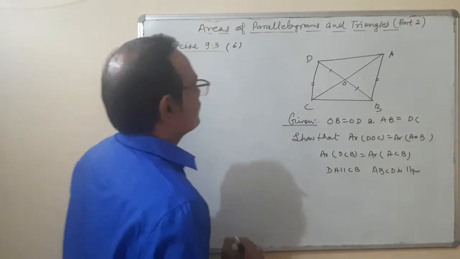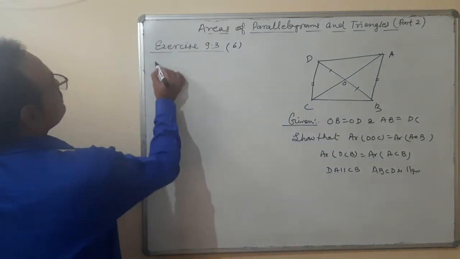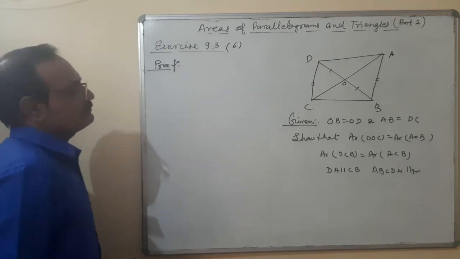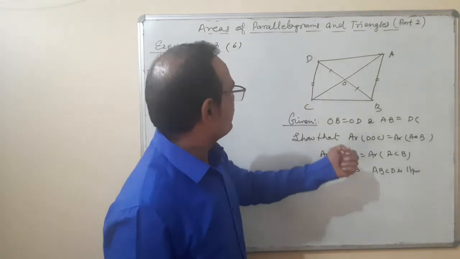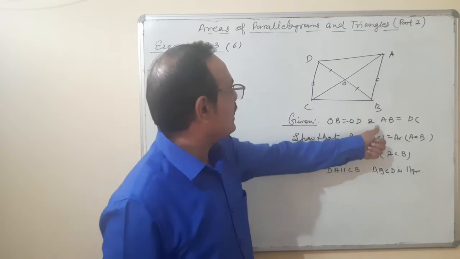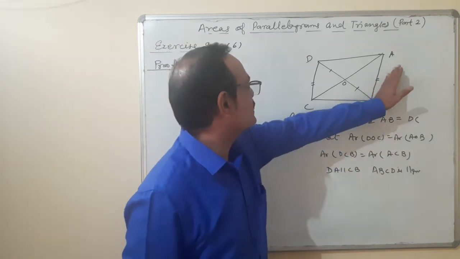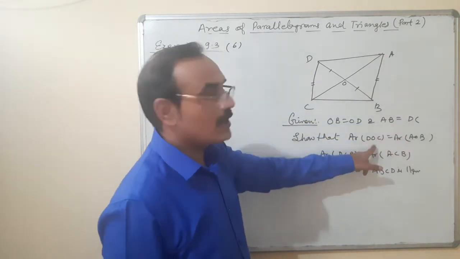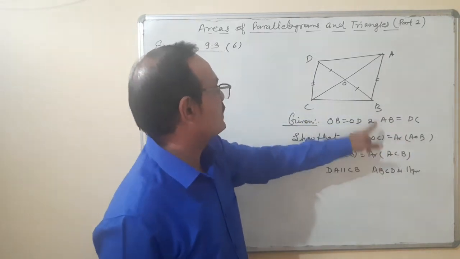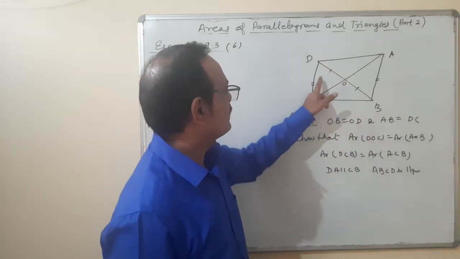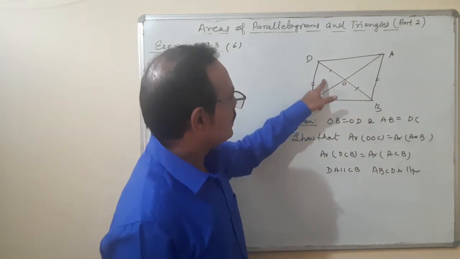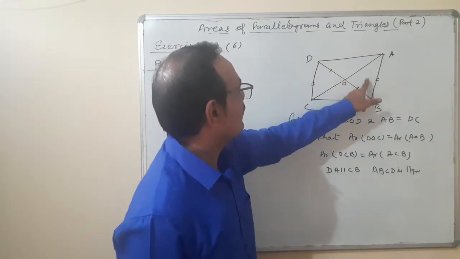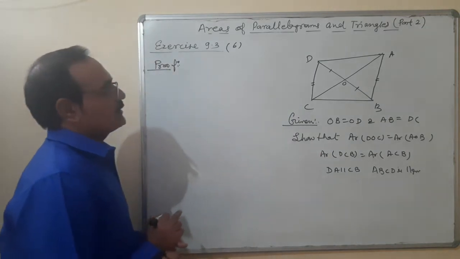Here AB is equal to DC. This is given. Now we concentrate on area of triangle DOC. This area is equal to, I am going to prove that, the area of triangle AOB. Okay. How to prove both the areas are equal?